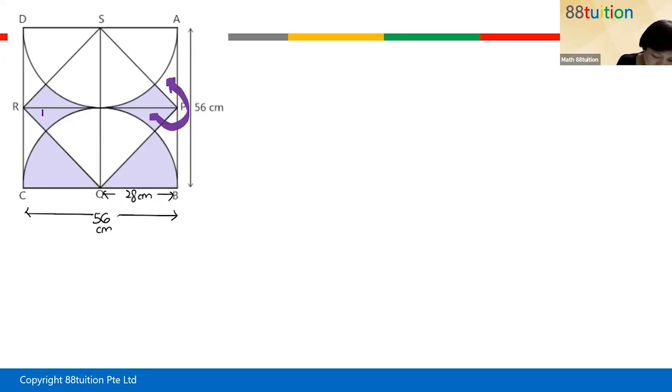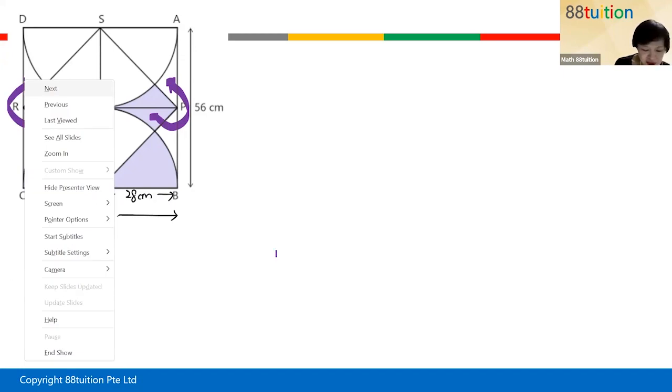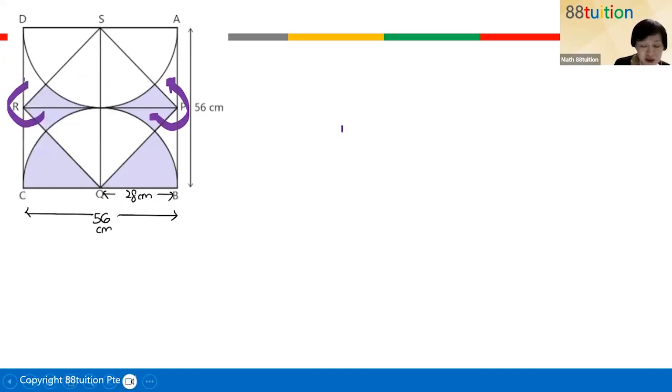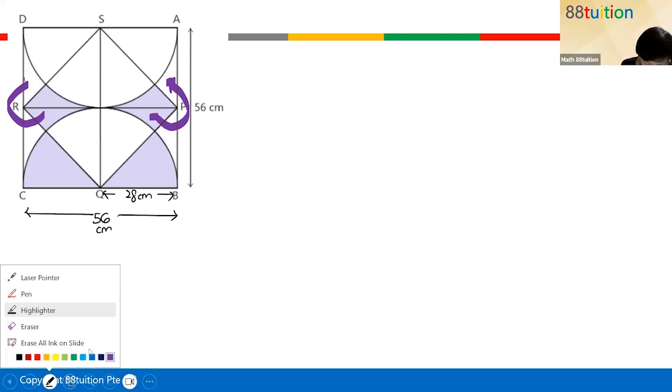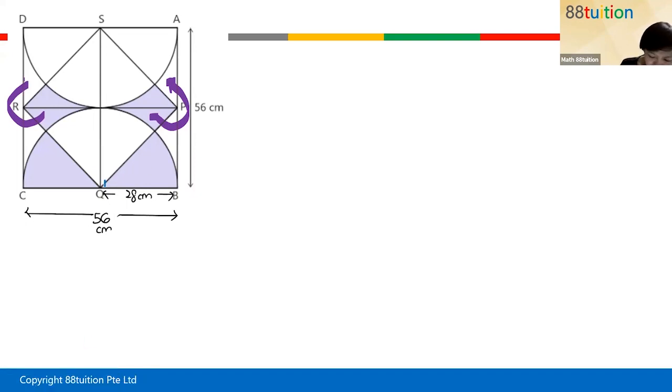And then I'm going to cut here and paste here. And then there is this portion here. I can also cut and paste here.